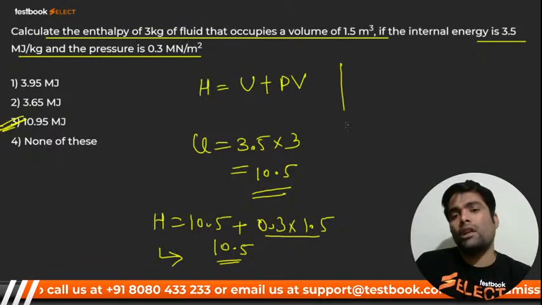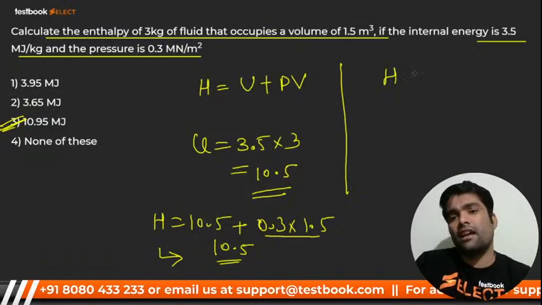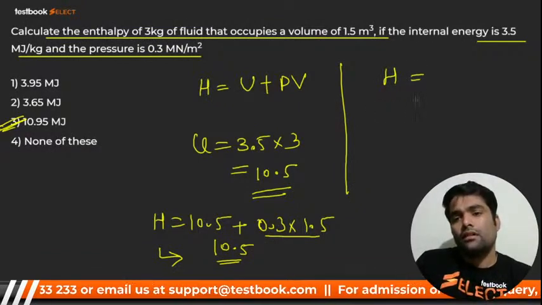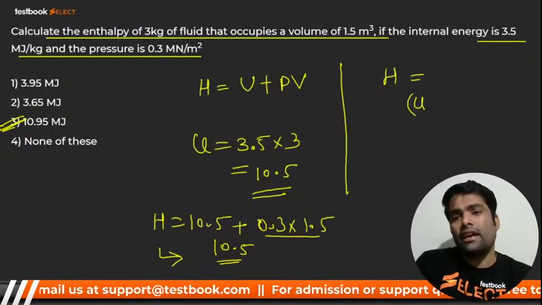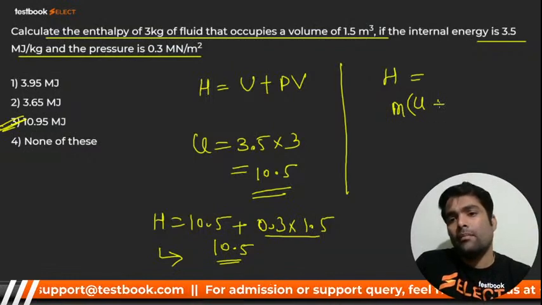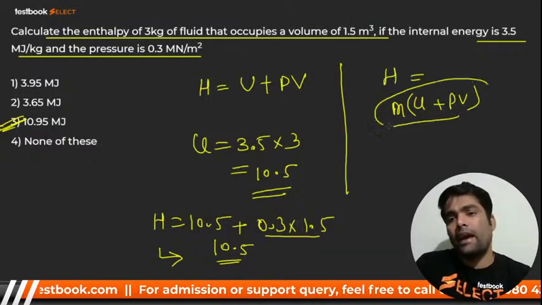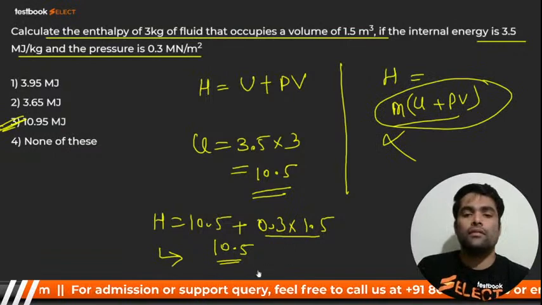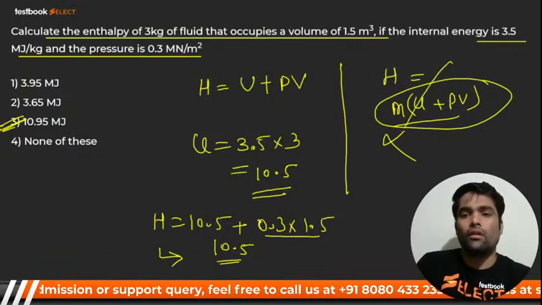Now the mistake that people make over here is they write like this: m plus PV, and multiply the entire bracket. The value comes out wrong from there. Okay, so don't. This is wrong.